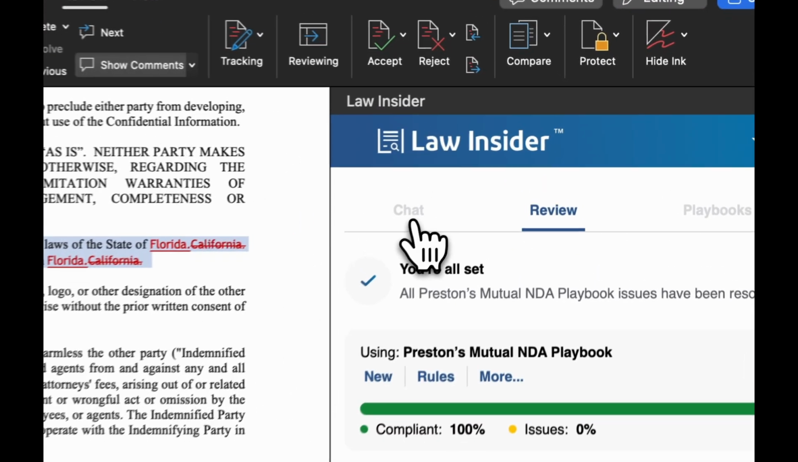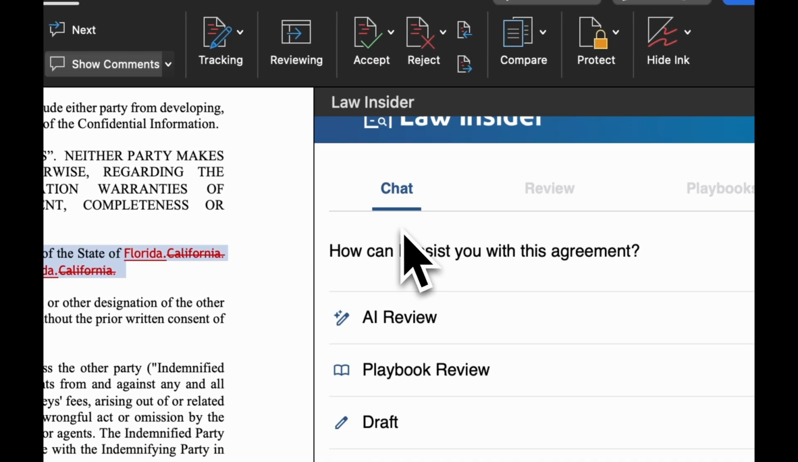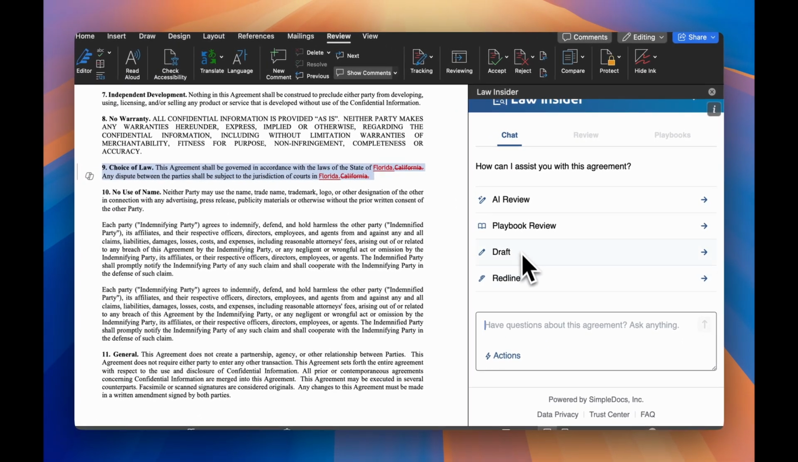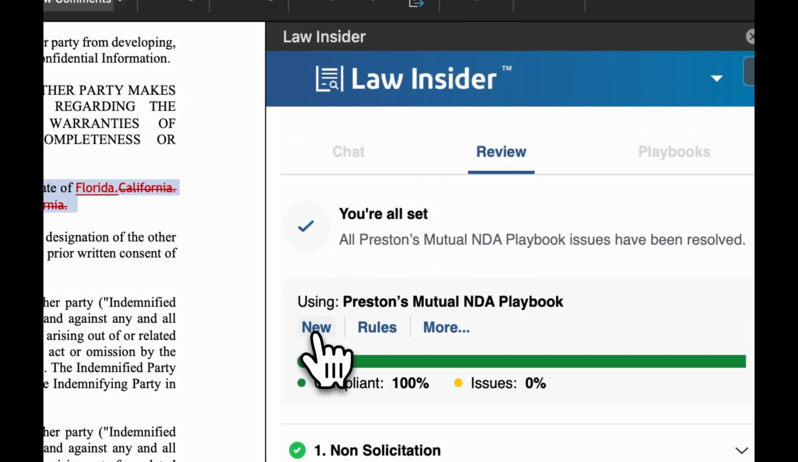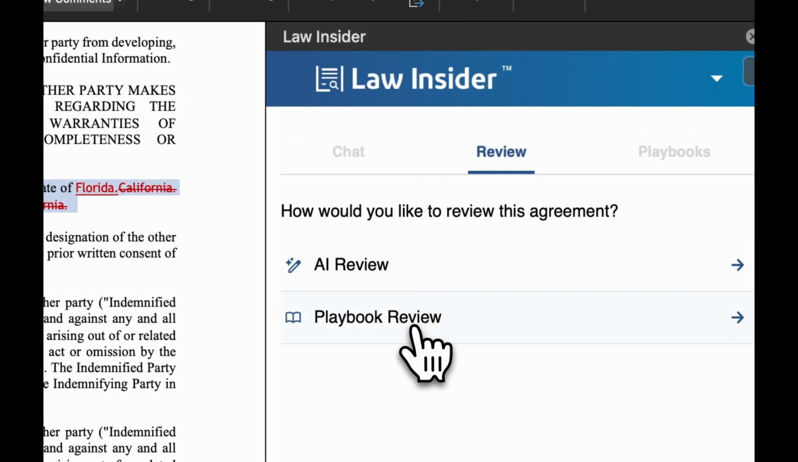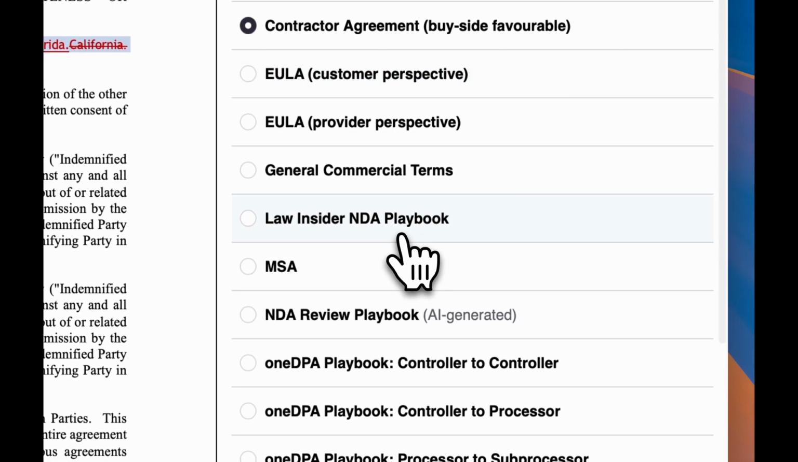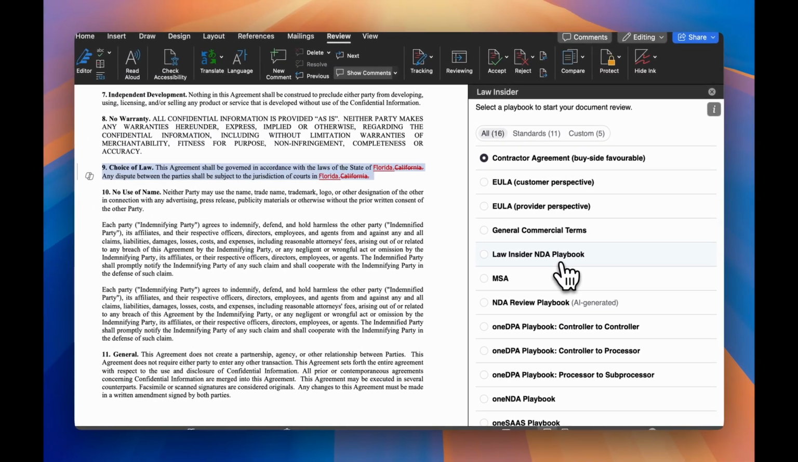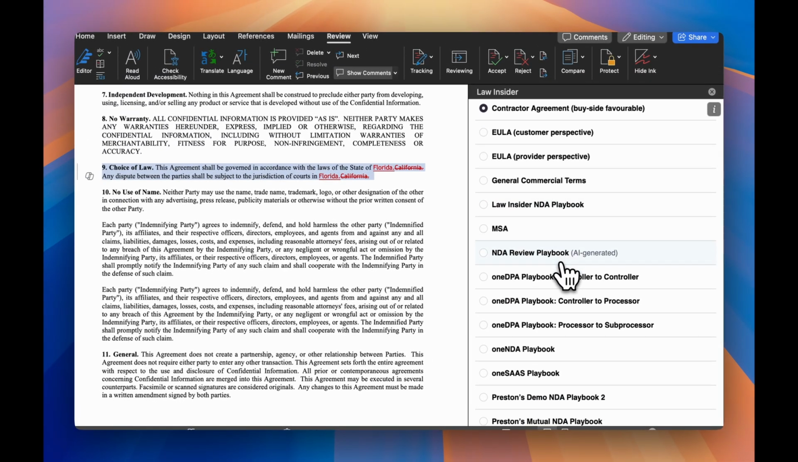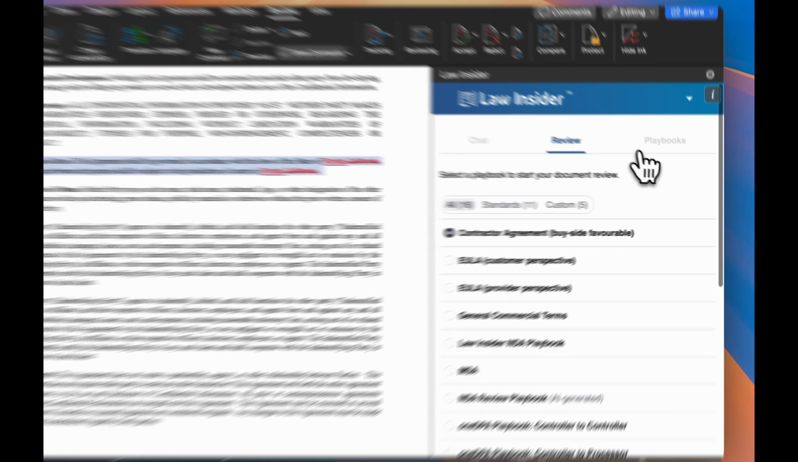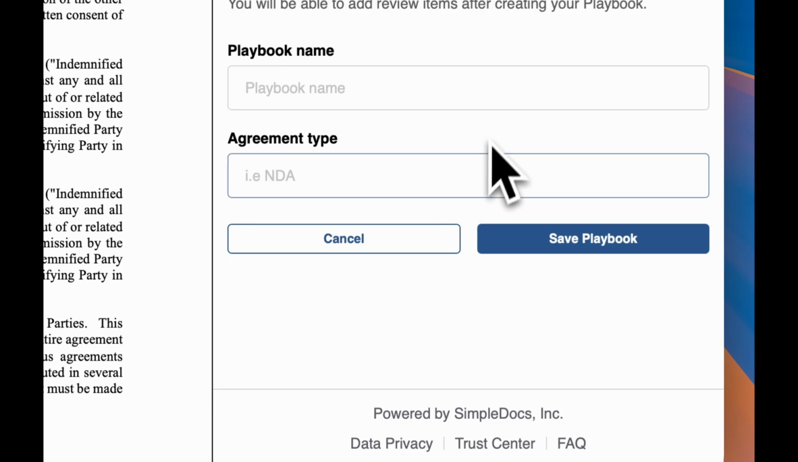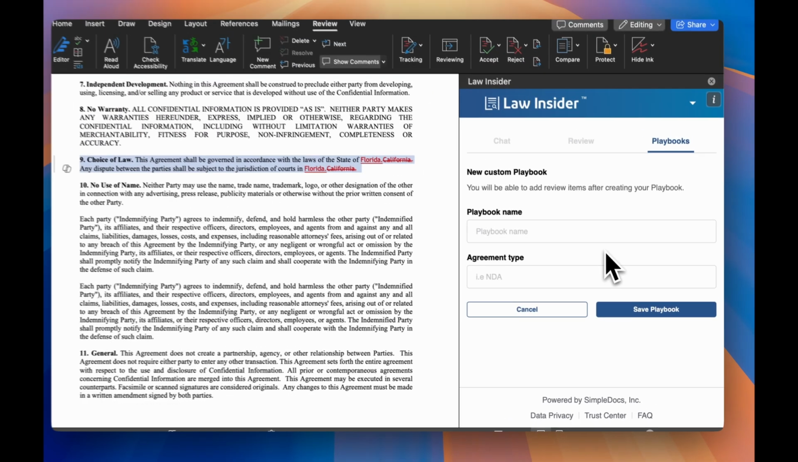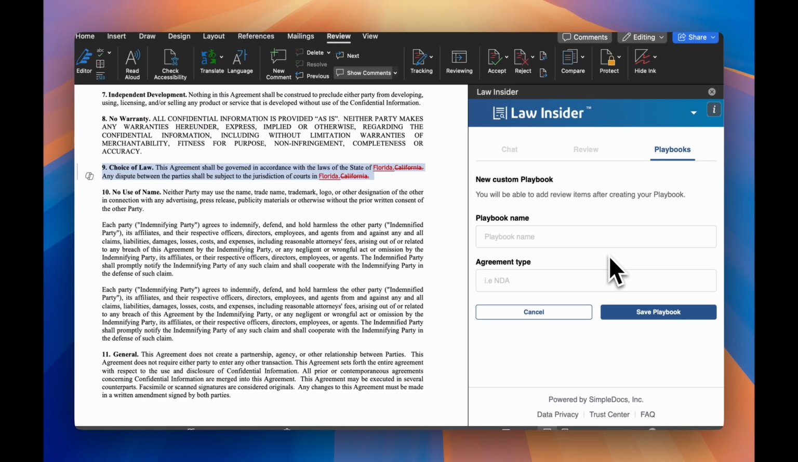We've just walked through the chat functionality. We talked about redlining. We talked about drafting. We looked at standard playbooks, which are available to you in a growing library powered by Law Insider, like 1NDA, 1DPA, MSA, and others. And then we also showed you how to create your own playbooks from scratch that might be used for any routine contract you have within your organization. That is the end of the presentation here.